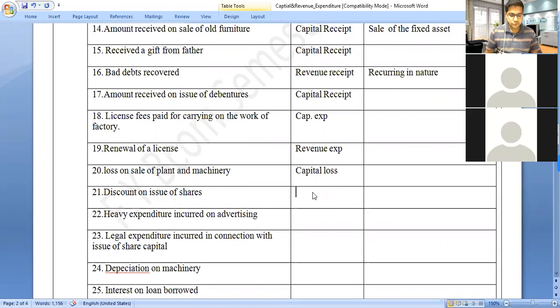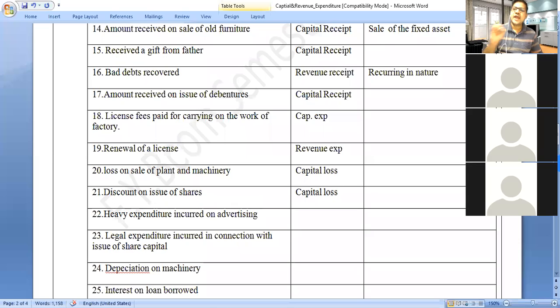Then discount on issue of shares. It is also a capital loss. These things you have to keep in mind, because it is not a regular loss, but it is a capital loss.